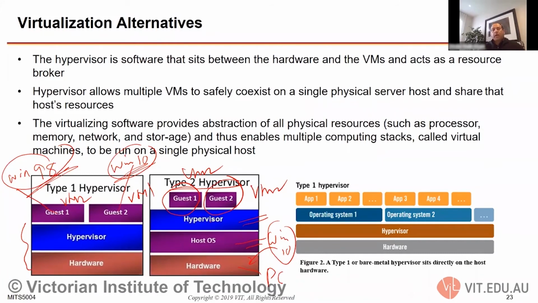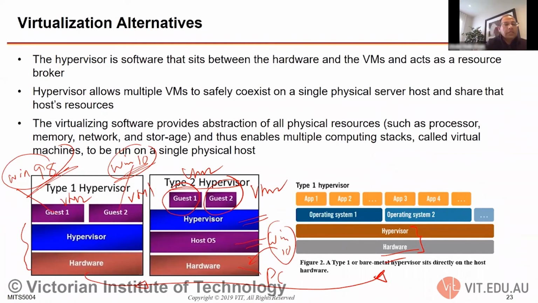Quite a lot of times, these hypervisors also support different applications. In this type 1, which is similar to this one, you have the hardware and the hypervisor, and the operating system is built into that hypervisor.